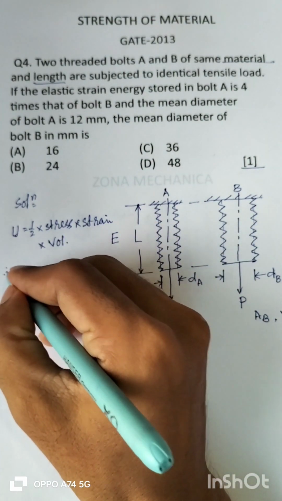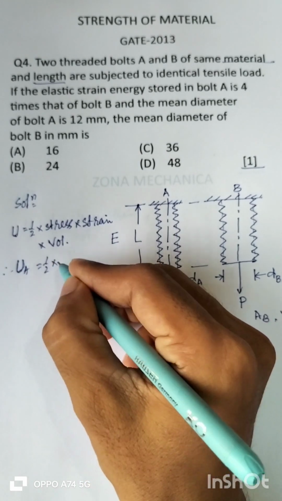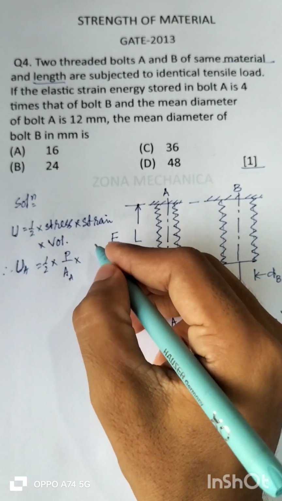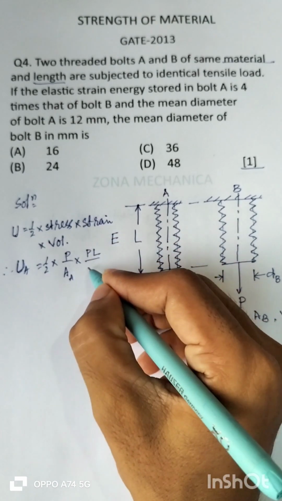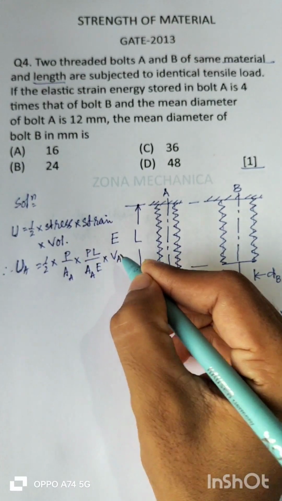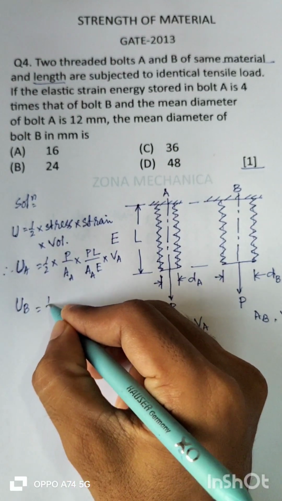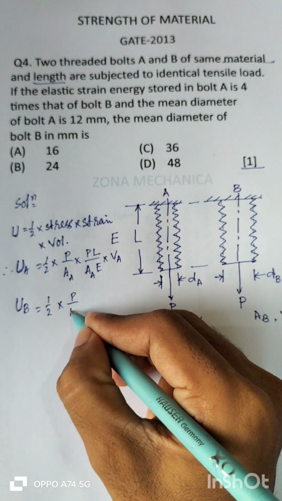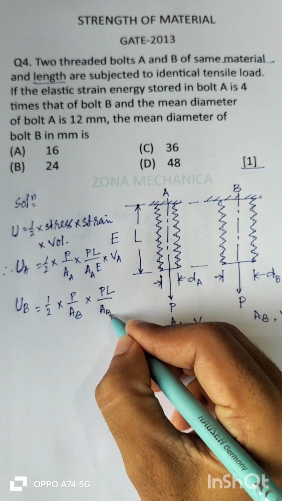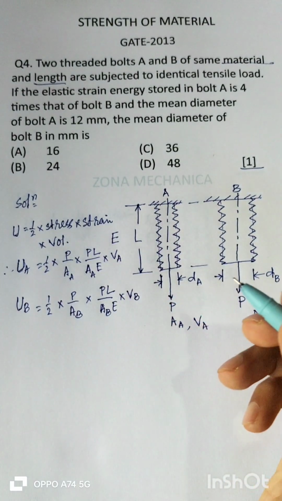Therefore UA will be half into stress P by AA into strain PL by AE into volume VA. And that in bolt B will be half into P by AB into PL by AB into E into VB.